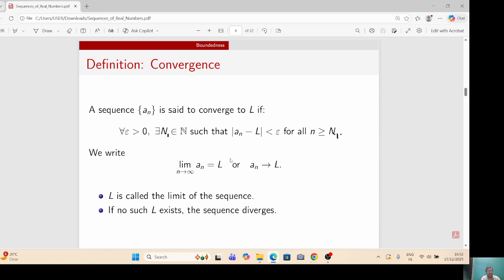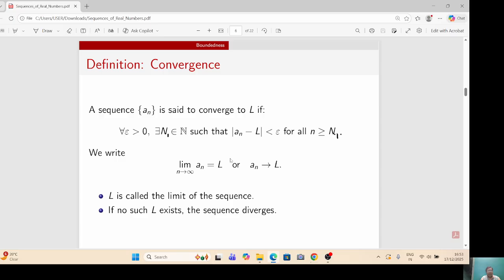The above definition says that if a_n is a convergent sequence, then the terms of the sequence get arbitrarily close to L as n becomes large. Thus, the convergence of a real sequence a_n is the study of the behavior of the sequence for large values of n. Beyond some fixed index n1, all terms of the sequence lie in the small interval L minus epsilon, L plus epsilon. Here, n1 depends on epsilon.